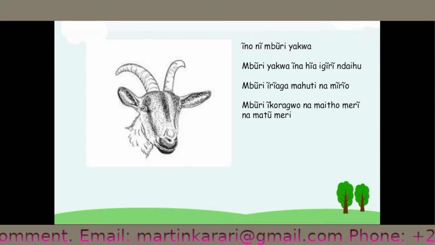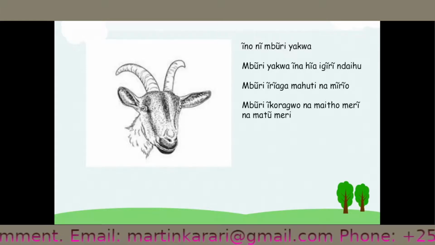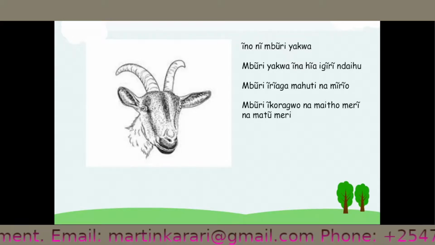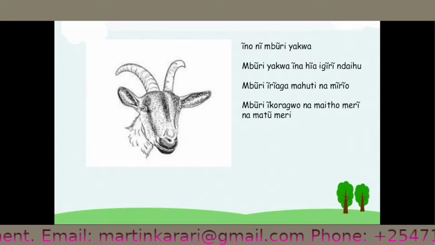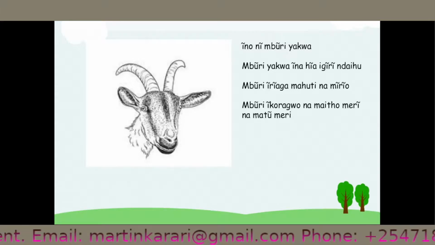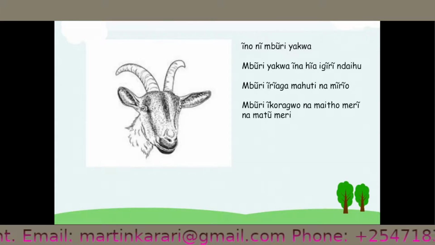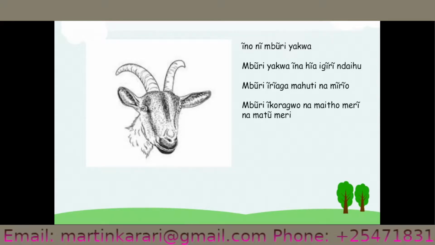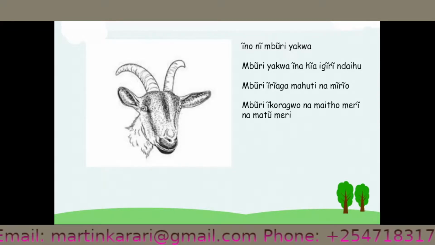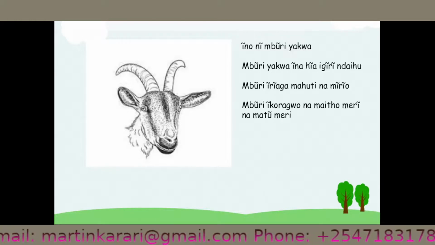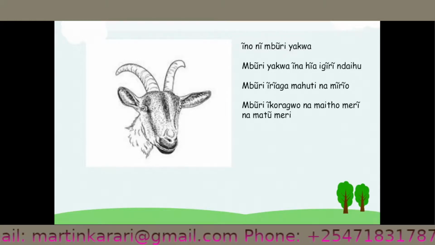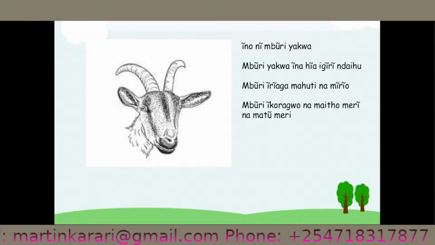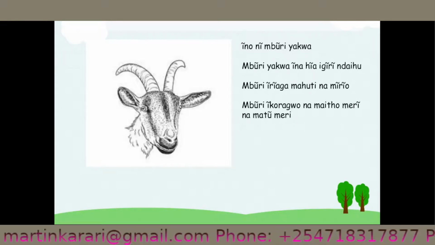You are saying ino ni bori yakwa. This is my goat. Yakwa is mine, okay? Bori yakwa ina here igere dayu. Here we have said the horns. Bori yakwa is my goat. Ena has. Igere two. Dayu long. So you are saying my goat has two long horns. Good. Let's go on.